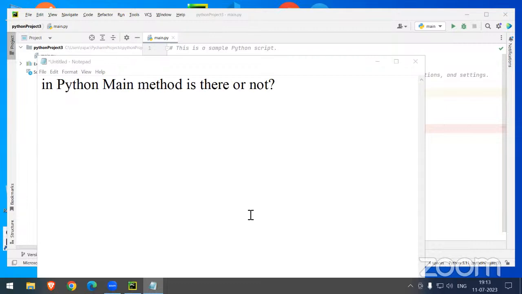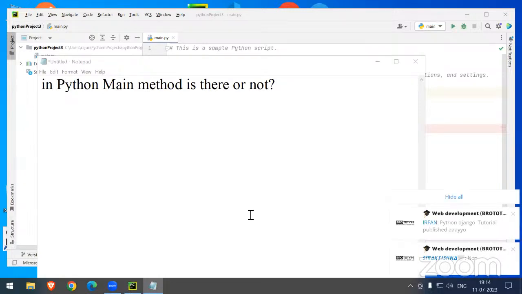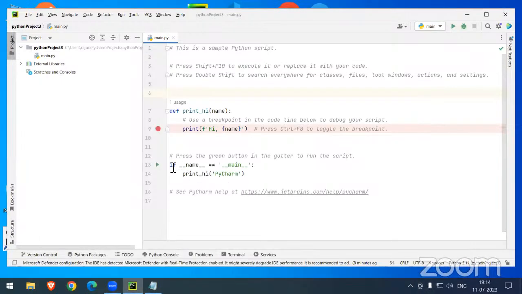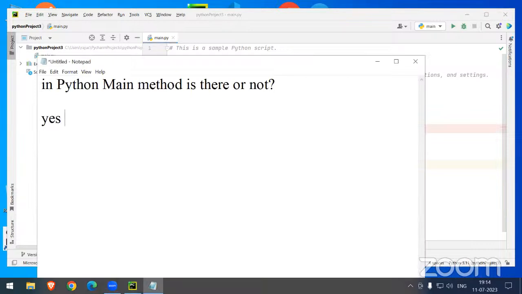Vinay, maybe Vishnuvardhan, Uma, Afzam, Nitin. Just guess. I'm just asking a simple guess. In Python, is the main method available or not? Yes, perfect. In Python, the main method is there. Yes, really it is there. So I can show you here how the main method is available. If underscore underscore name equal to underscore underscore main will be there. This is the main method actually. Yes, it's there.